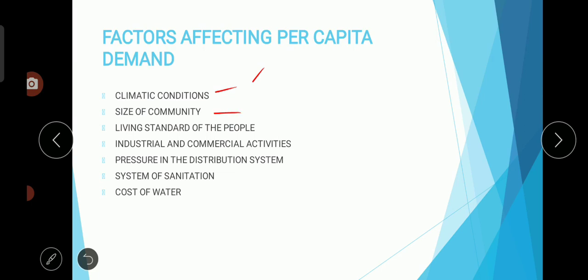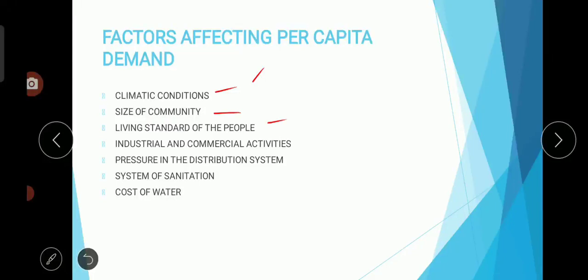Next is size of the community. If the population of a city increases, whether the demand is domestic or industrial, whatever the water demand may be, as the size of the community increases, the water demand increases. If the size of the community decreases, the water demand decreases.